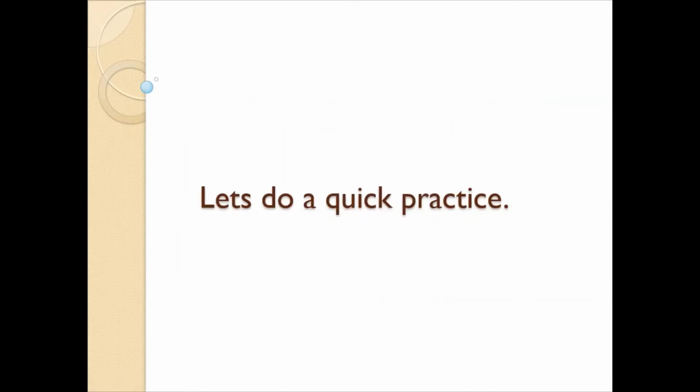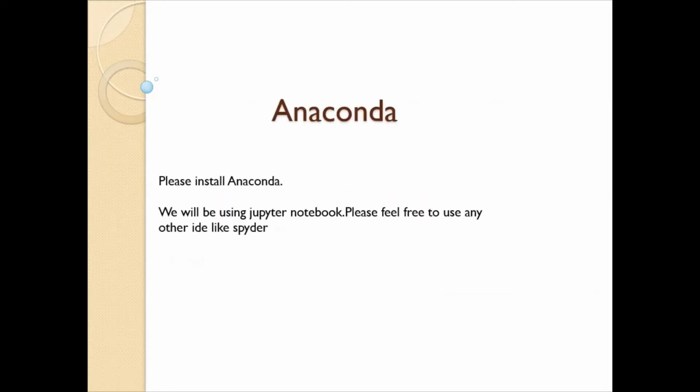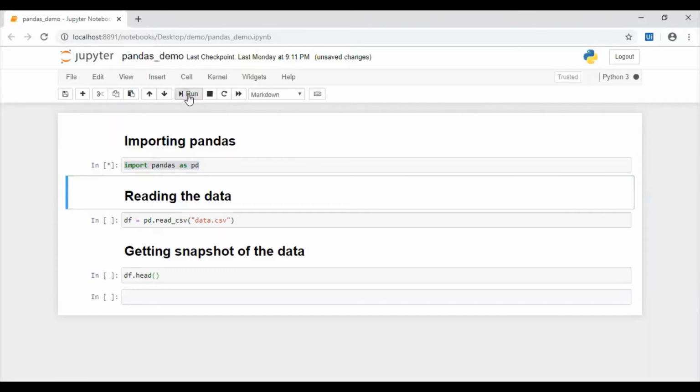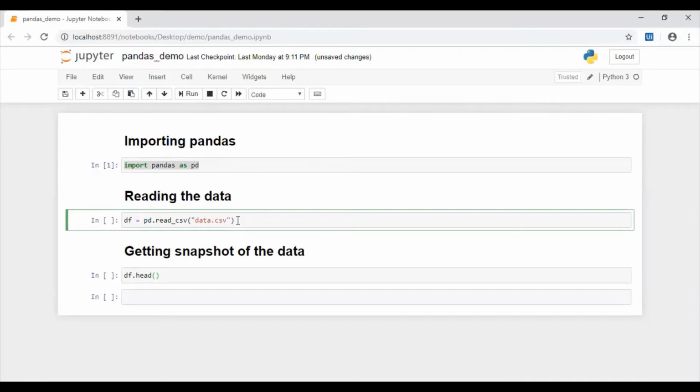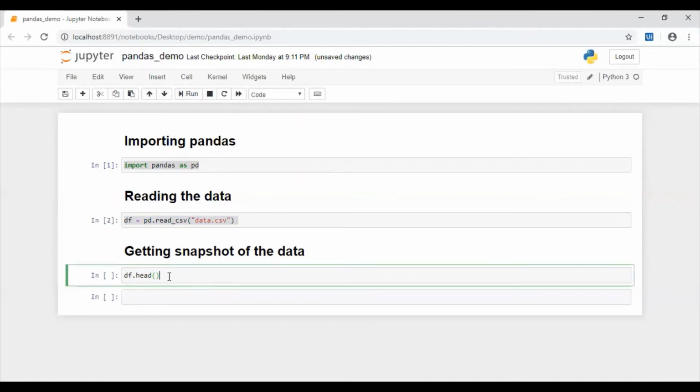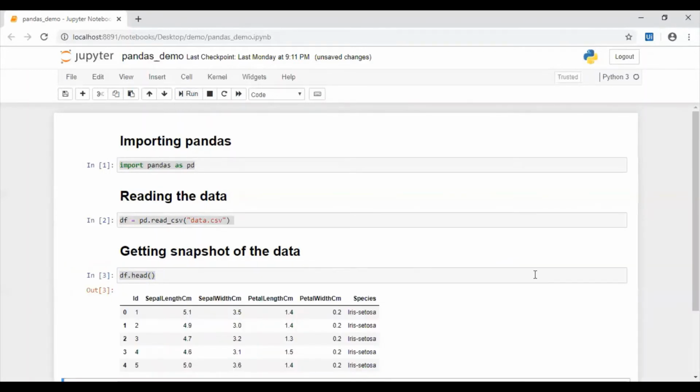Now that we have understood theory of Pandas, let's do a quick practice. Please install Anaconda. We will be using Jupyter Notebook. Please feel free to use any IDE of your choice. Let's start by importing the libraries. Here it is Pandas. It's importing. Done. Now let's read the CSV file into a data frame. We are using read underscore CSV method. Let's do that. Done. Now let's see the snapshot of the data. Done. So we have successfully read using Pandas.